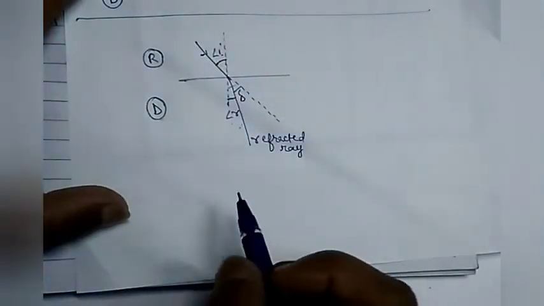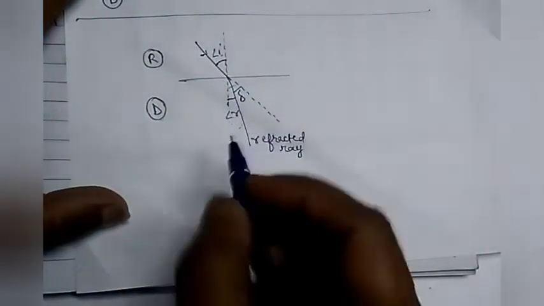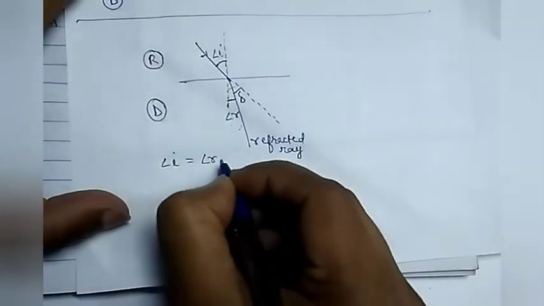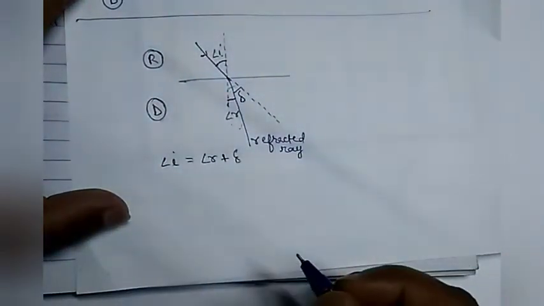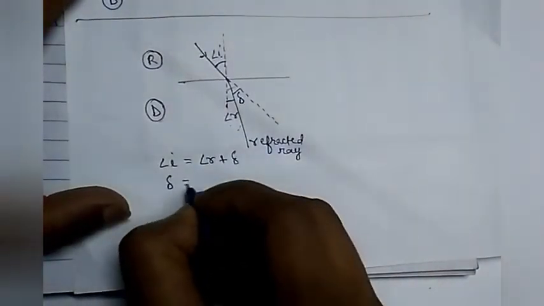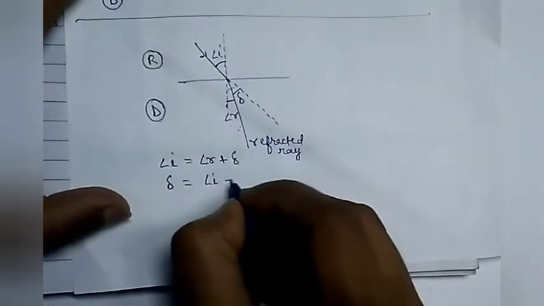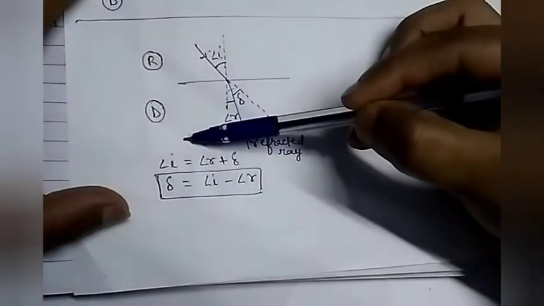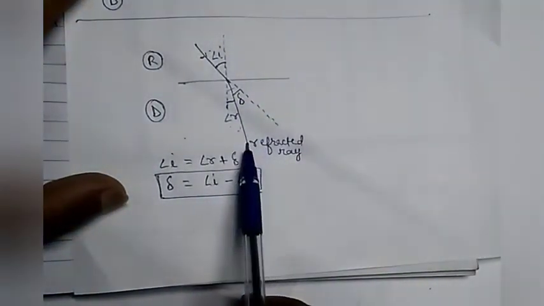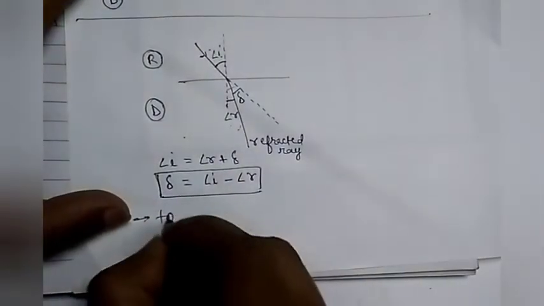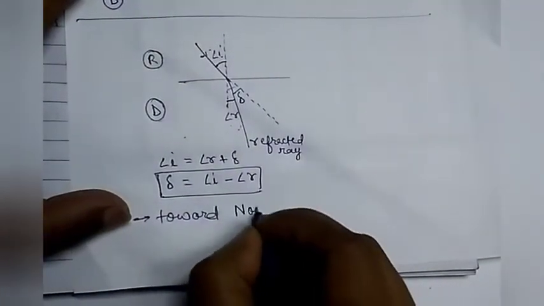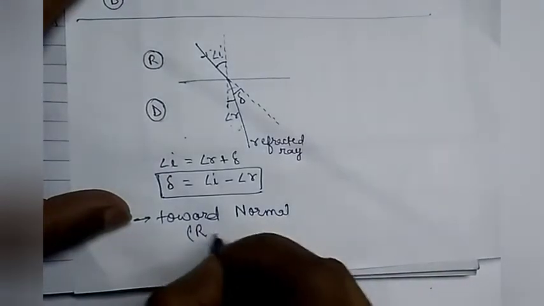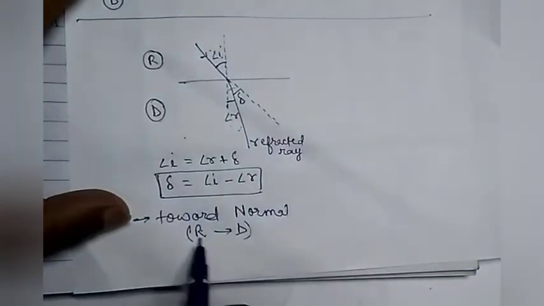In maths we have read according to vertical opposite angles, angle I will be equal to angle R plus the angle of deviation. So we can write deviation is angle I minus angle of refraction. So when a ray of light is traveling from rarer to denser medium, the refracted ray gets shifted towards the normal.